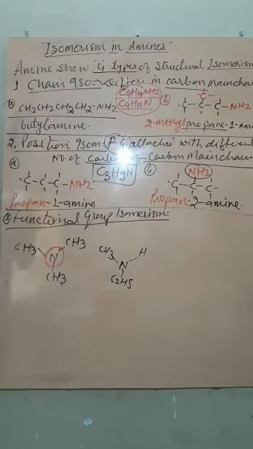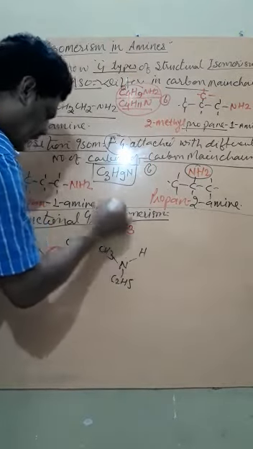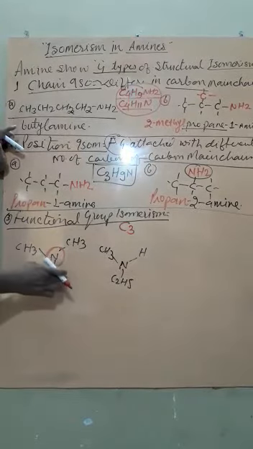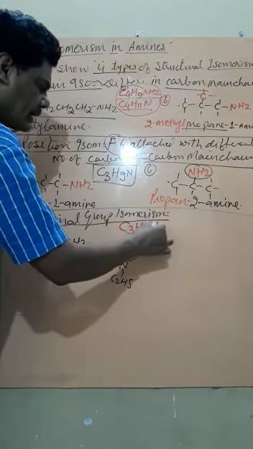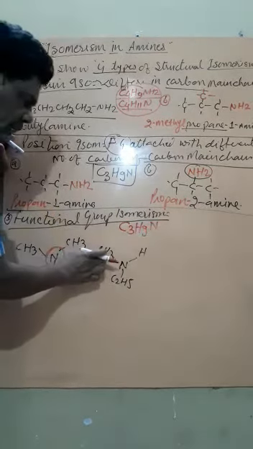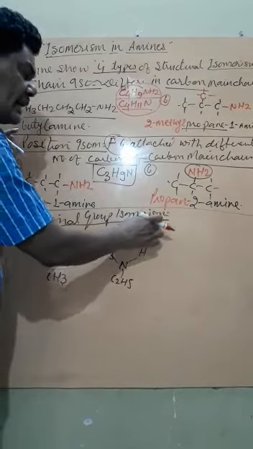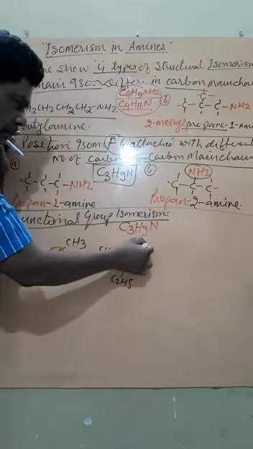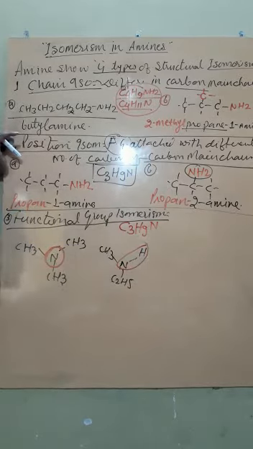Think about their molecular formula. The molecular formula becomes C3, then 3, 3 is 6, 3 is 9, C3H9N. What about here? 3 plus 5 is 8 and 1 is 9. So C3H9N. But look, here the functional group consists of NH, while in the first one the functional group has only N.